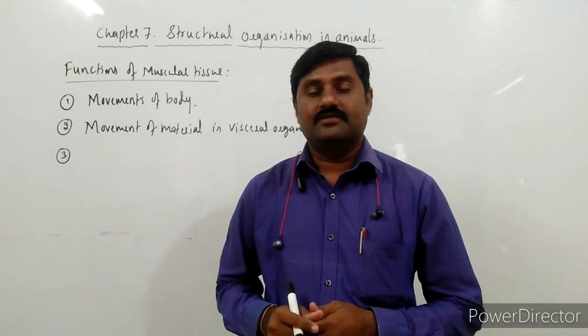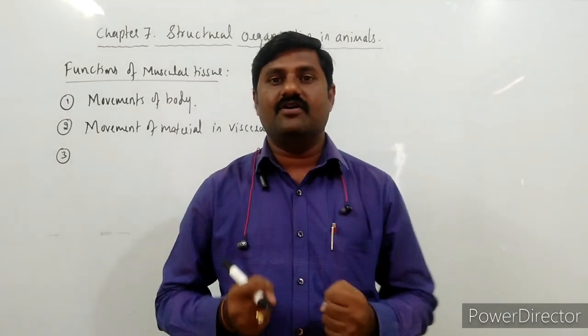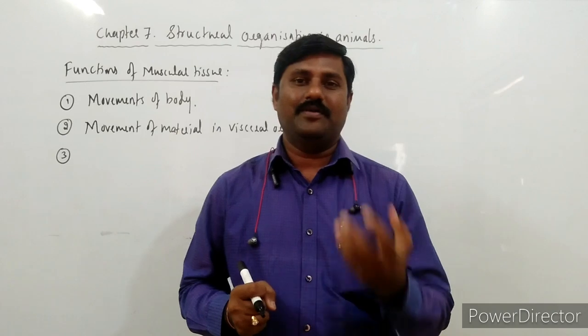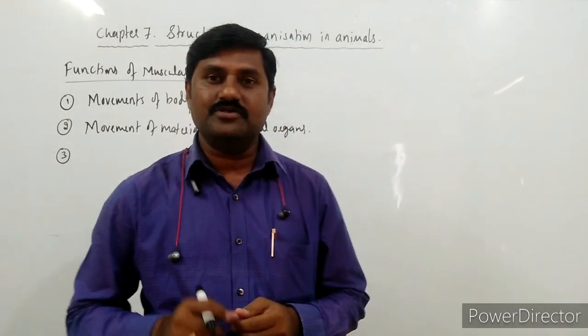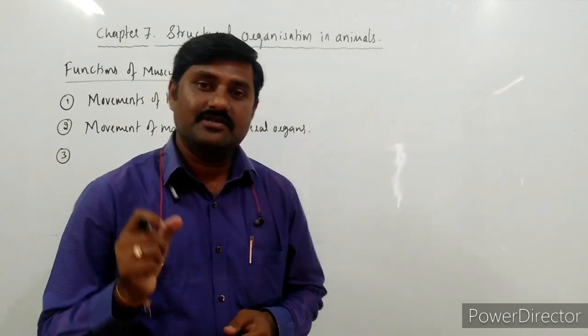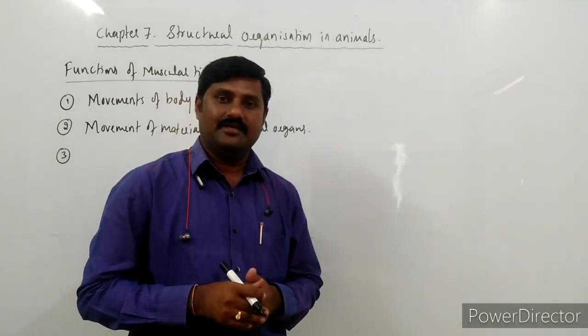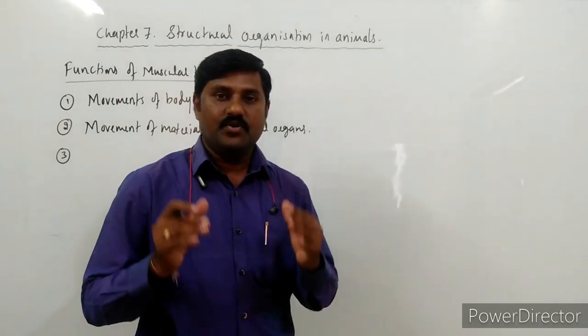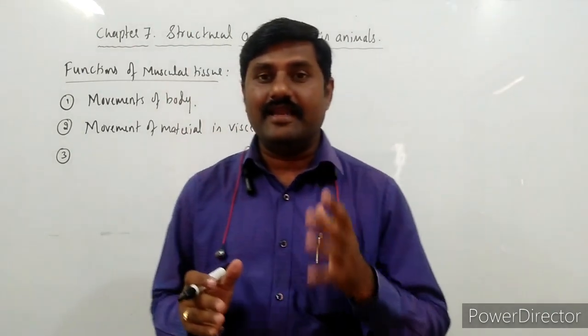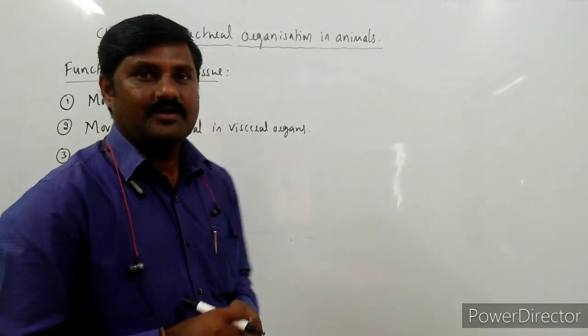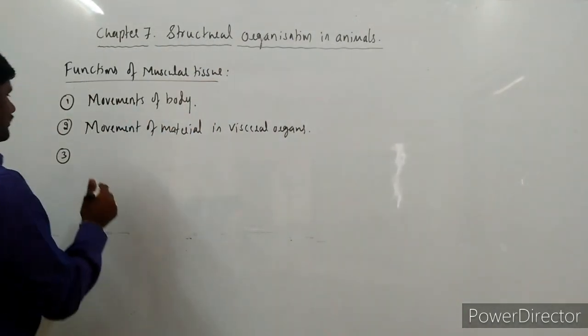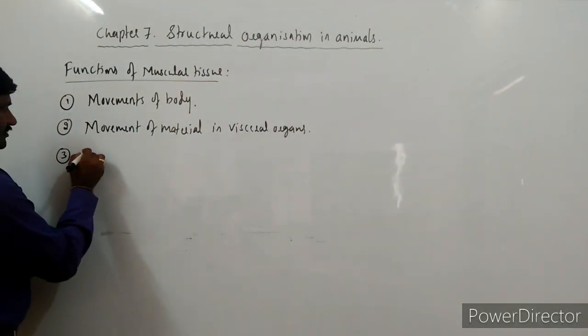What is that? During the contraction of these muscles, what happens? Heat is produced there. Heat is produced during the contraction of muscles, right? That heat helps to regulate the body temperature.